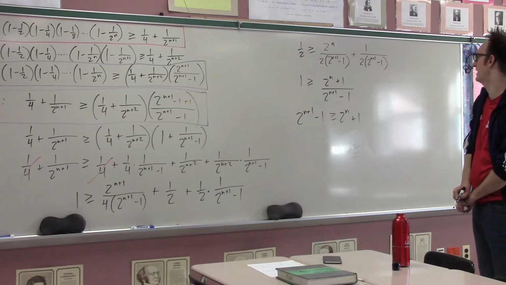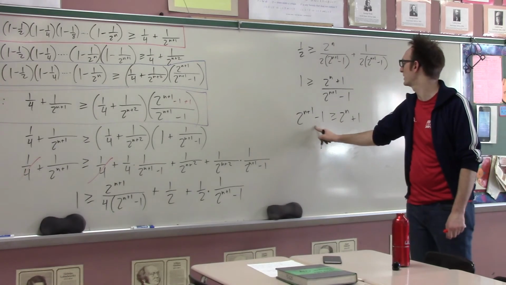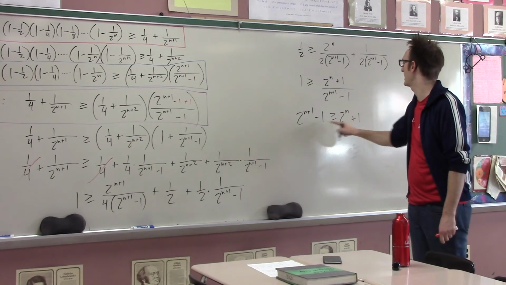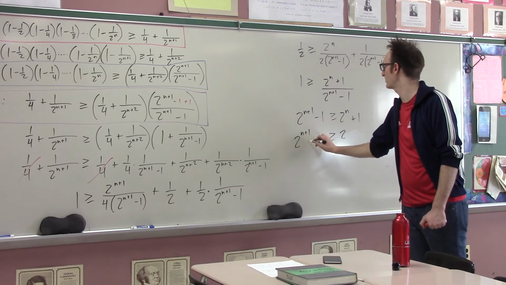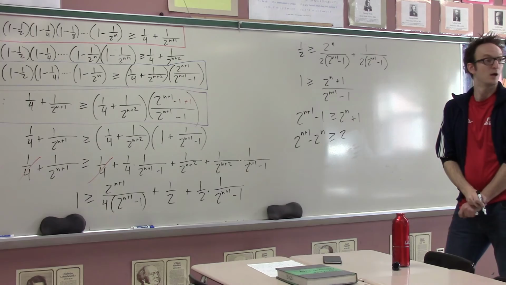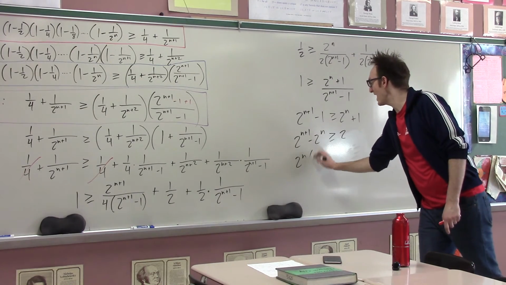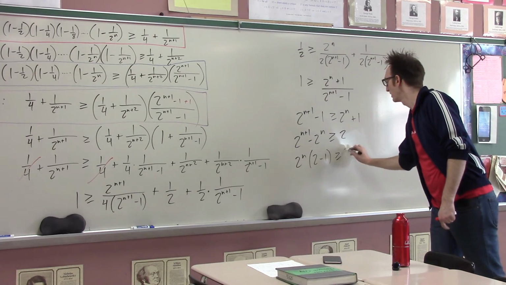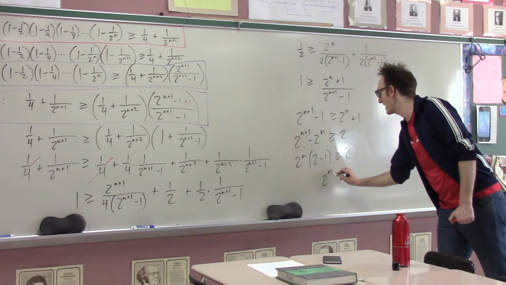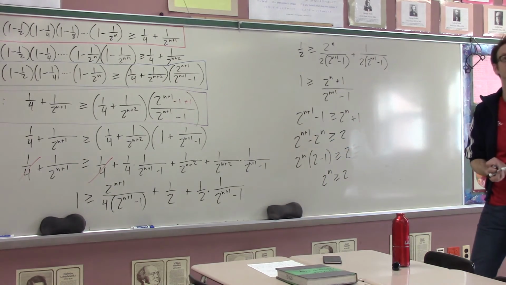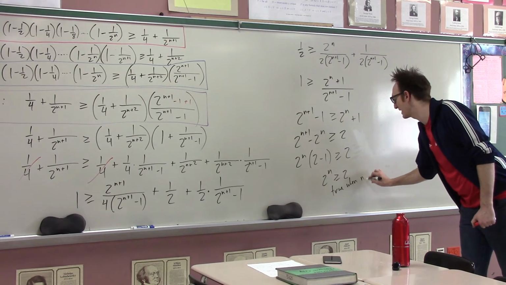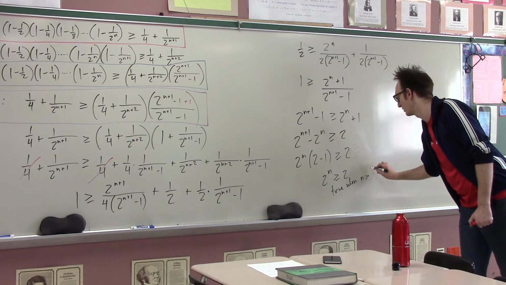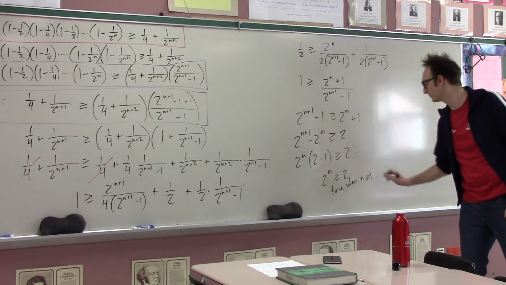Let's see. Subtract 1. No. Do the other way. Add 1 to both sides. So that's 2, and that's 2 to the n plus 1 minus 2 to the n. Okay, that's 2 to the n times 2 minus 1. So that's that 2 to the n is greater than or equal to 2. Is that true? Yeah, that's true. True when n is greater than or equal to 1.